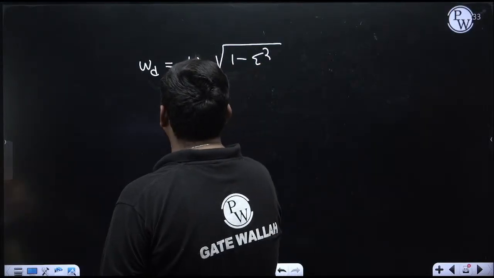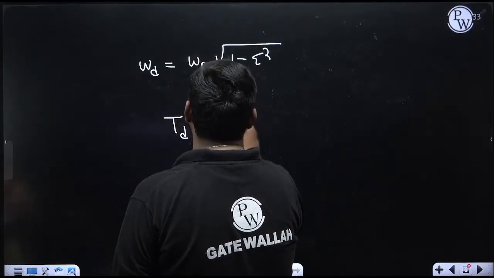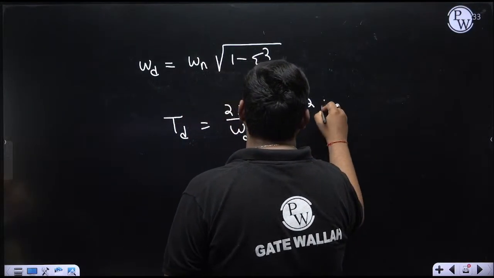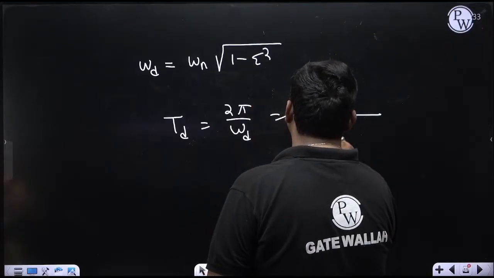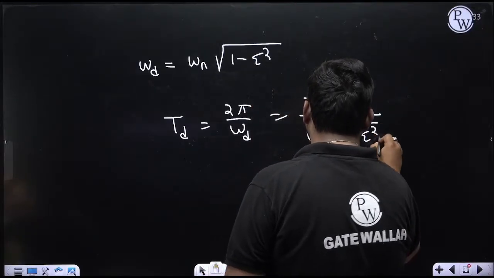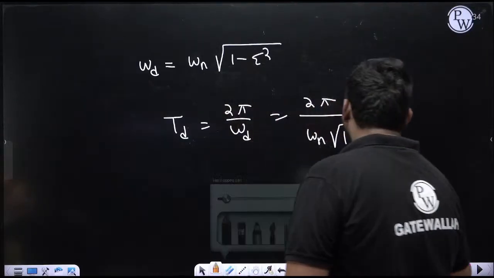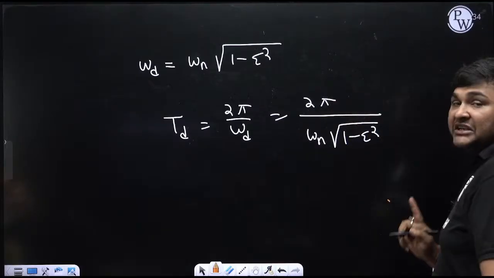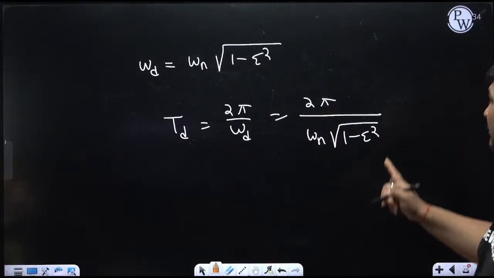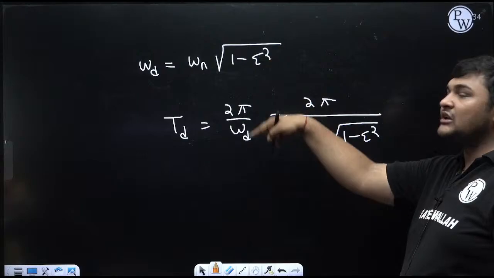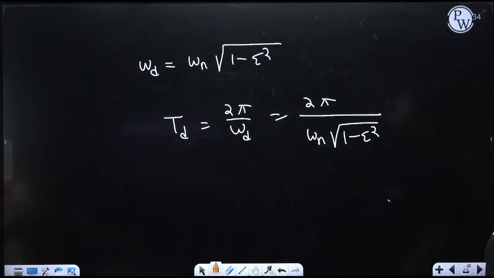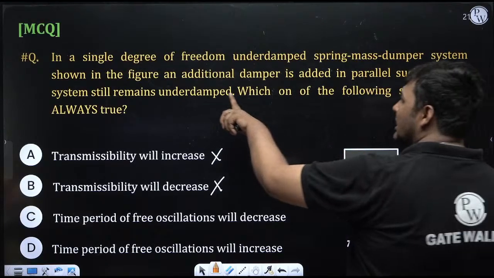So what will be the time period? Time period is 2 pi by omega, so 2 pi by omega d, which is 2 pi by omega n times root over 1 minus zeta square. Right now, see, zeta is changing. So what will happen? Zeta is changing, but it is less than 1. This equation is the equation for an underdamped system, valid when zeta is less than 1, and it is already mentioned in the question that zeta is less than 1.